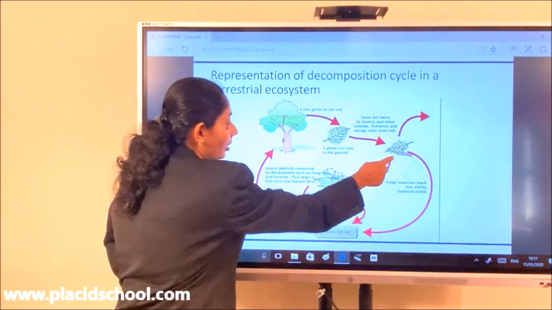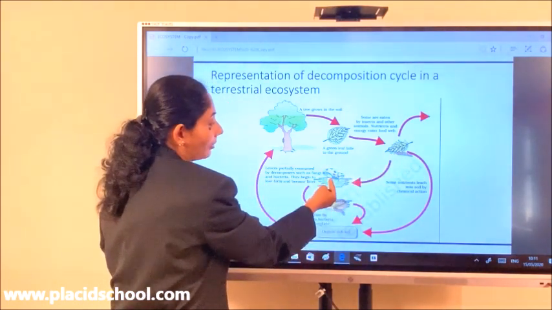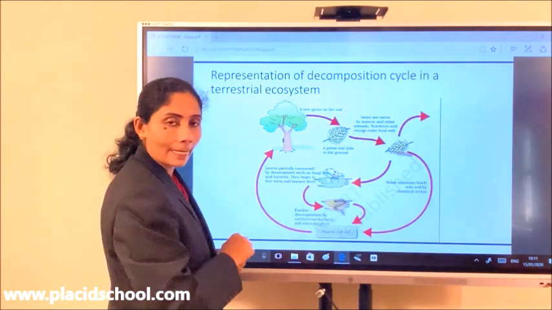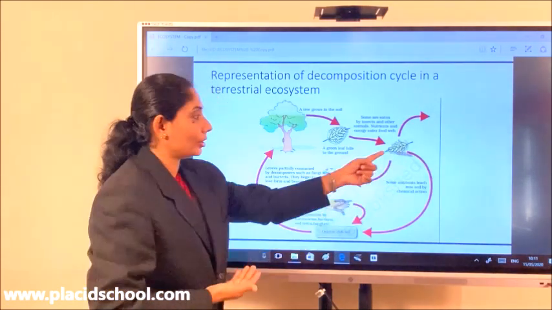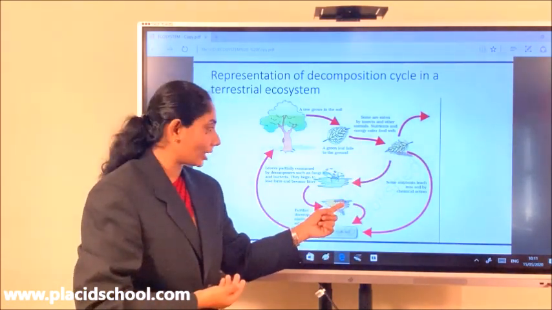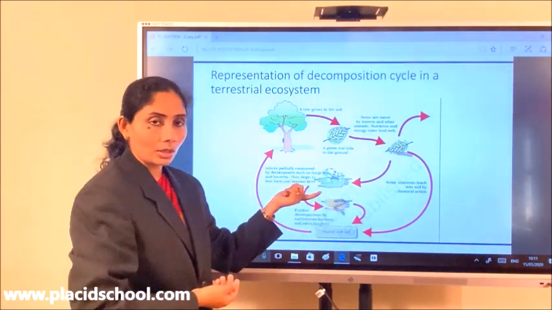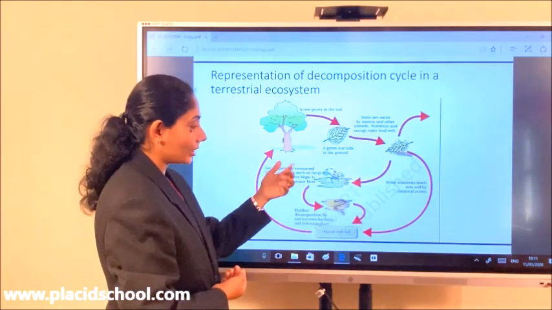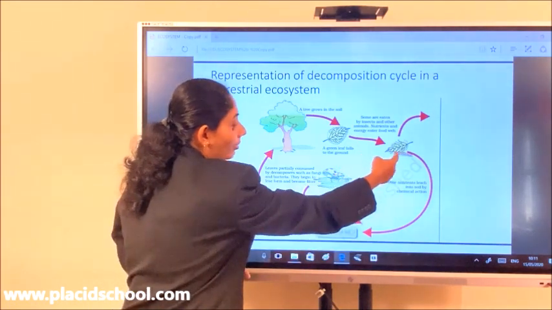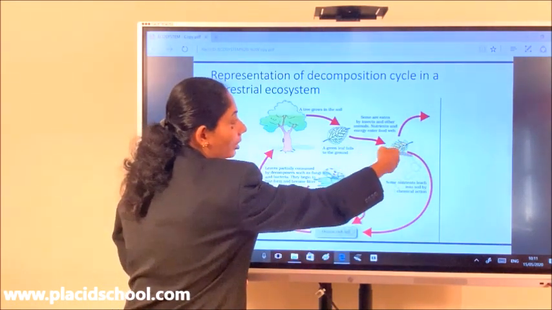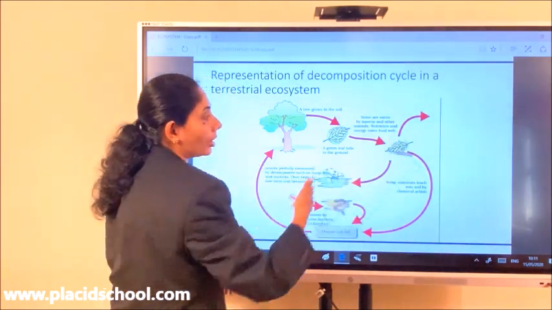So here you can see a worm. Likewise here there is the earthworm, and there is some fungi growing over the detritus. So what are they doing over here? The worms, through their activities, are referred to as detritivores. They will be doing fragmentation, and the fungi over here is acting as a decomposer, and it is involved in a process called catabolism. In the meantime, this worm can be eaten by a sparrow, or it may be eaten by a hen or a crow, and it may enter into the food web.